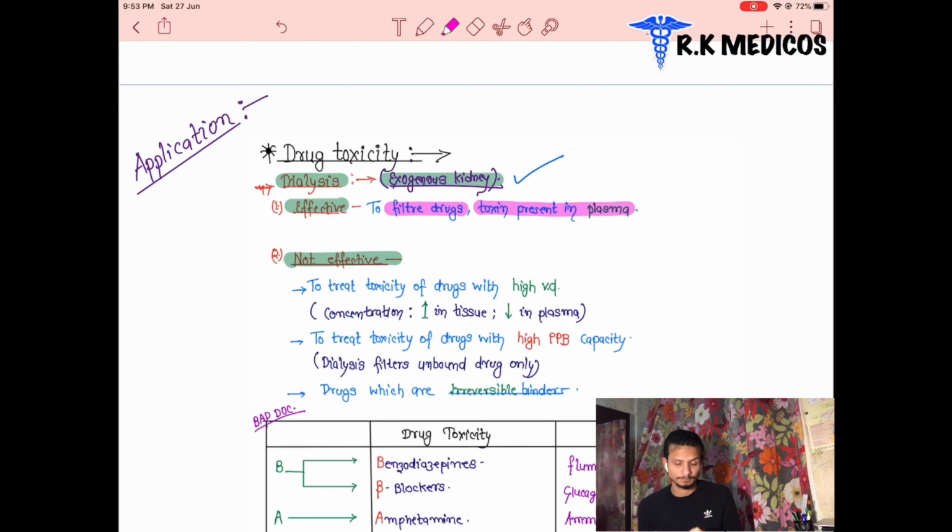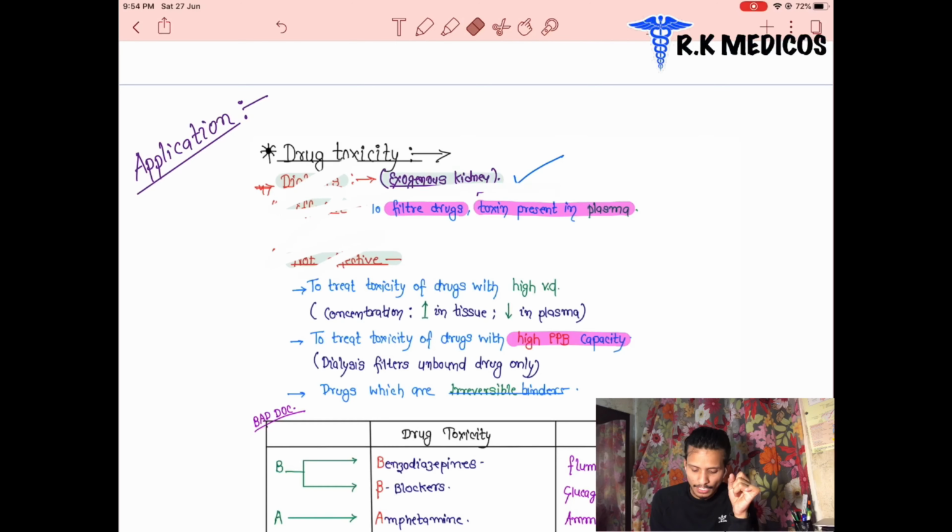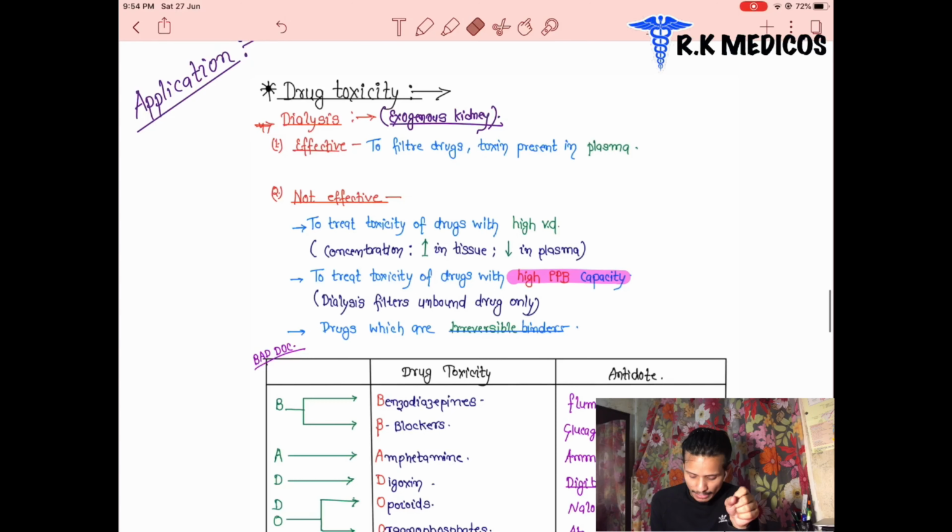But dialysis becomes non-effective in some cases. Suppose the drugs are binding to plasma protein. Is dialysis effective? No, because in dialysis we can't remove the plasma protein, and since these drugs are bound to the plasma protein, they can't be removed. So dialysis is ineffective when the drug has a higher capacity for binding plasma protein.